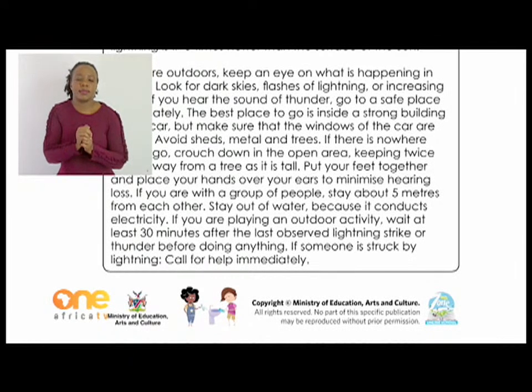If you are playing an outdoor activity, wait at least 30 minutes after the last observed lightning strike or thunder before doing anything. If someone is struck by lightning, call for help immediately.